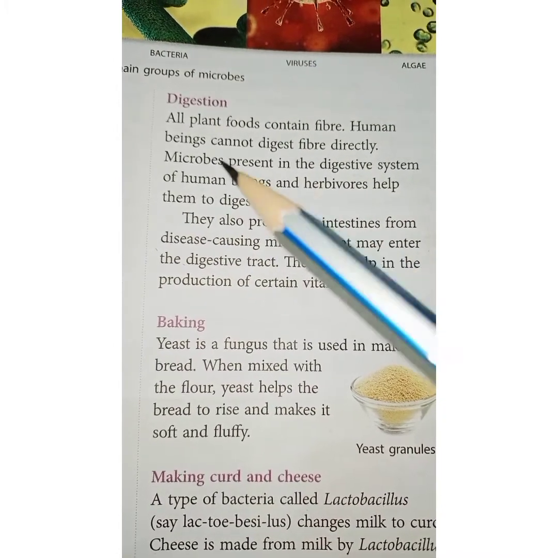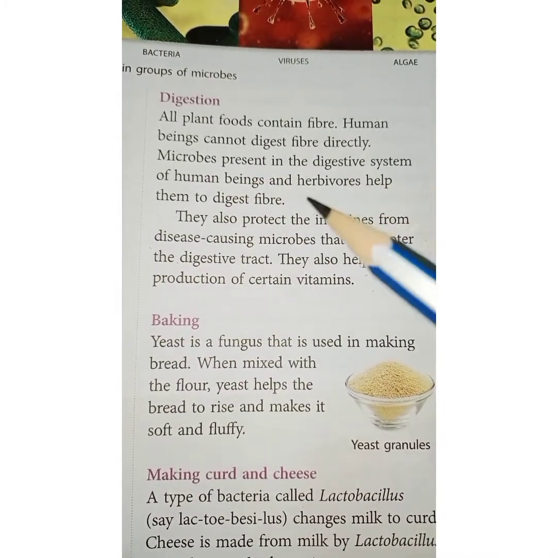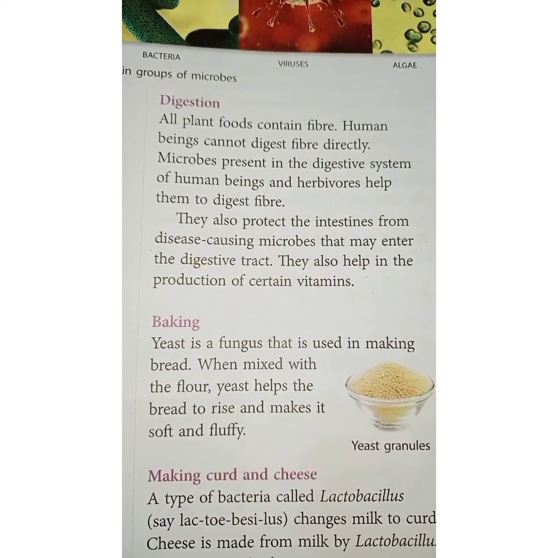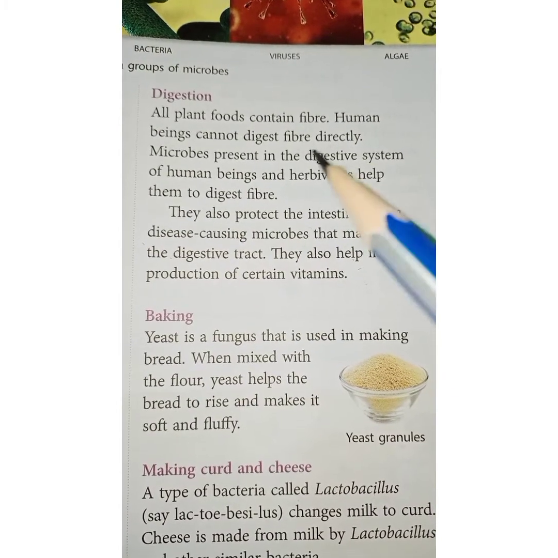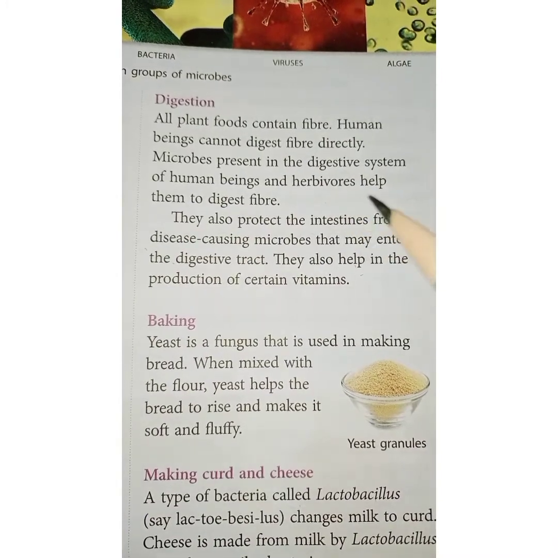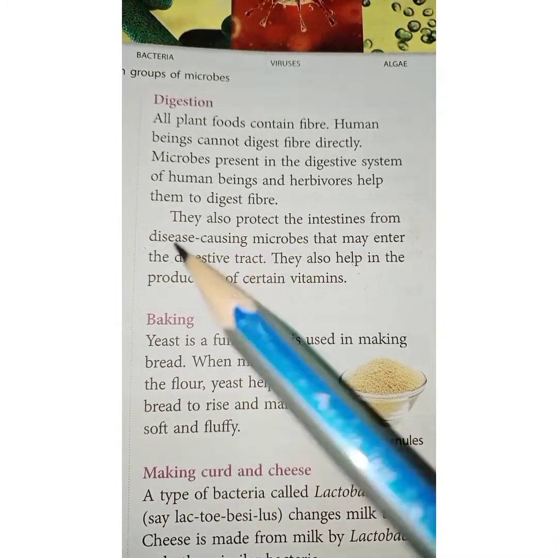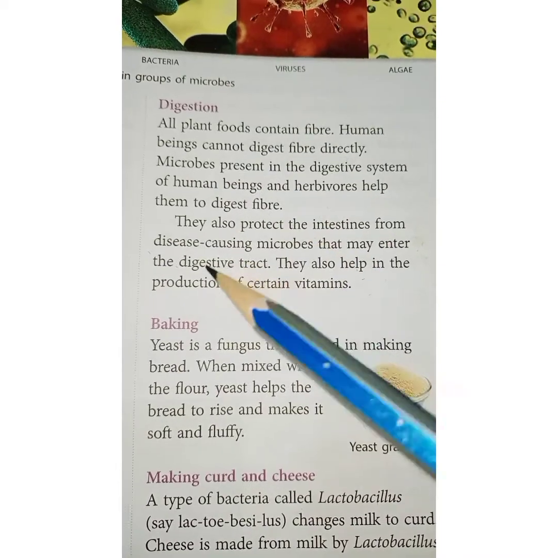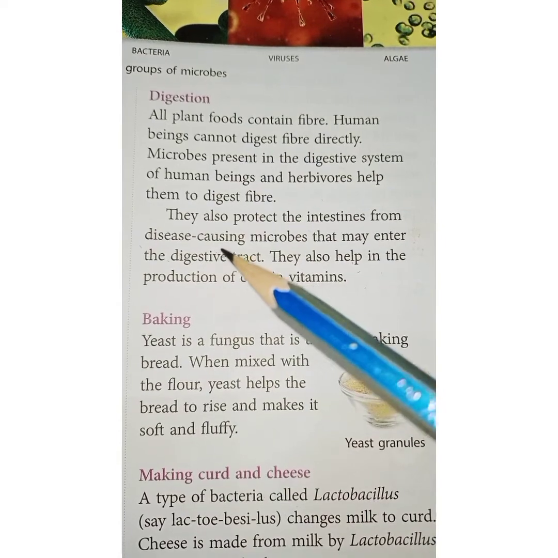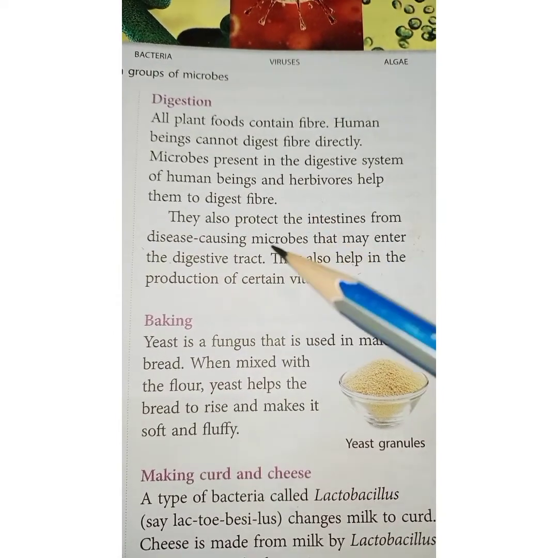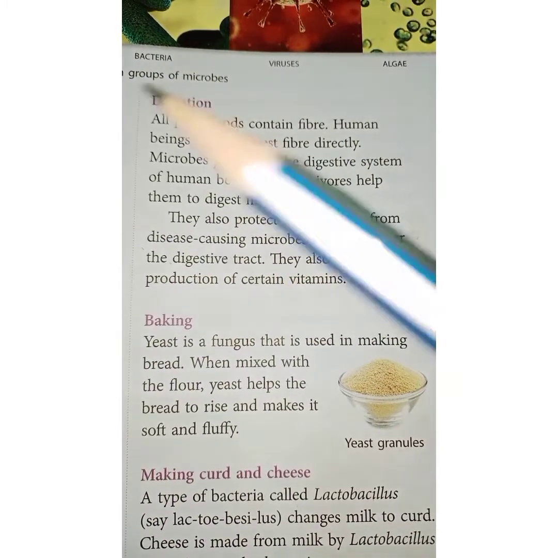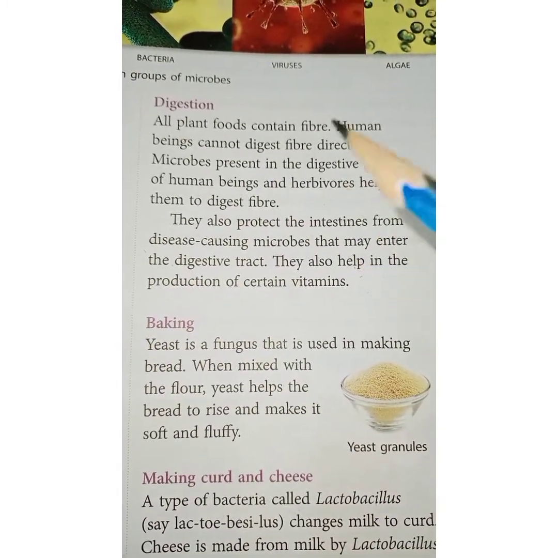So what is happening here? There are microbes present in the digestive system of human beings. We have these good, helpful, useful microbes present in our digestive tract. And herbivores, you know what herbivores are, isn't it? These microbes help them to digest fibers. They also protect the intestines from disease causing microbes, as they are useful microbes present in the digestive tract.